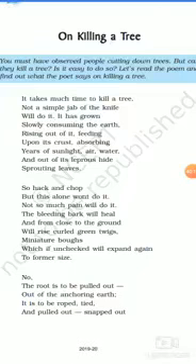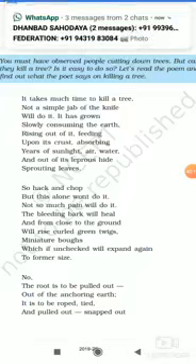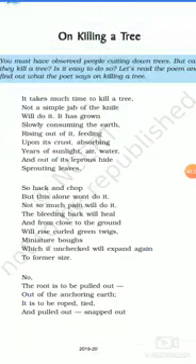Write down alliteration, A-L-L-I-T-E-R-A-T-I-O-N. See, what is alliteration? Alliteration means the consonant sound. Vowels are A, E, I, O, U, and apart from the vowels, all are consonants.